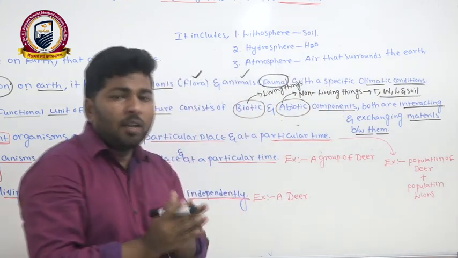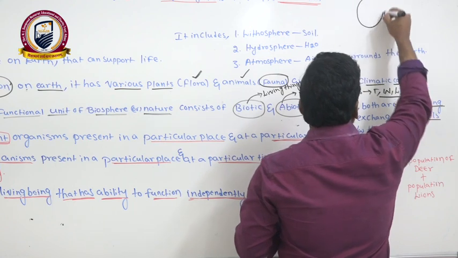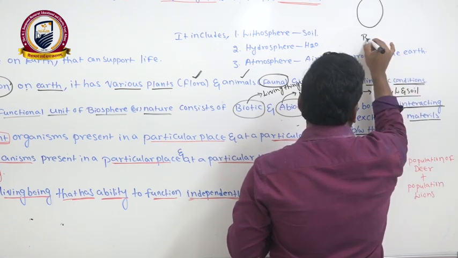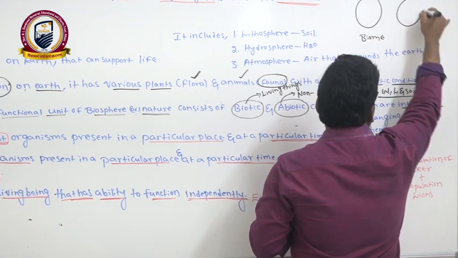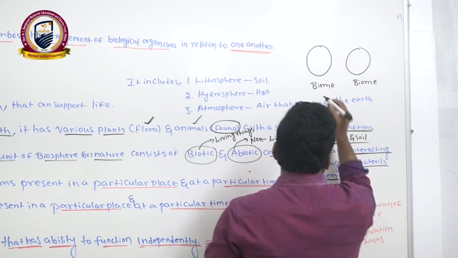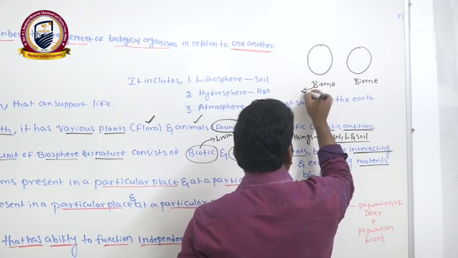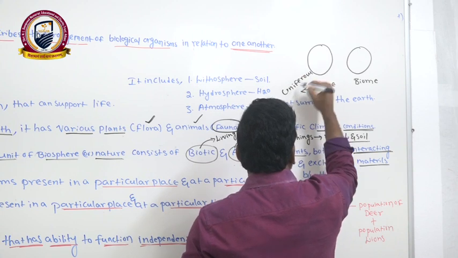For example, if you take an area, this is a biome, and this is also another biome. If you take up here, this is another biome. This biome, if you take, is the coniferous biome.